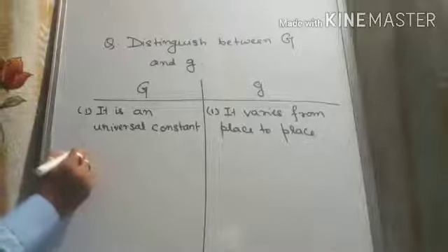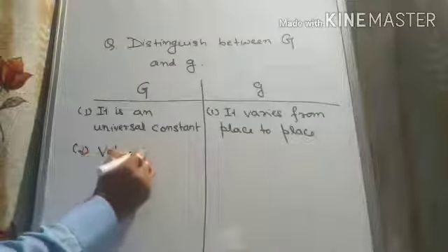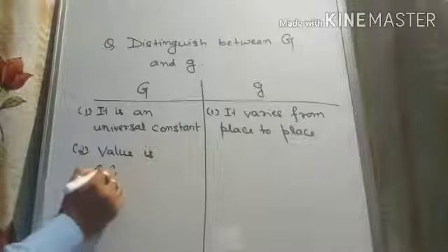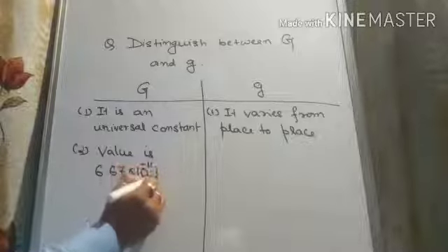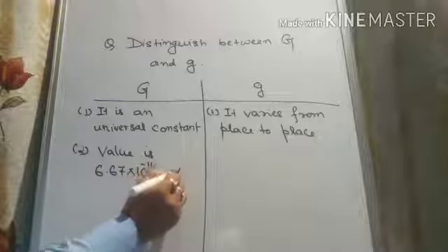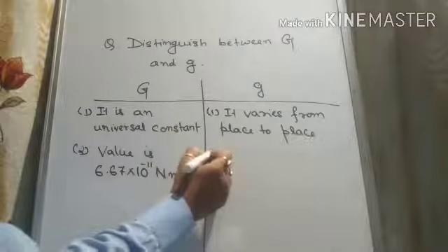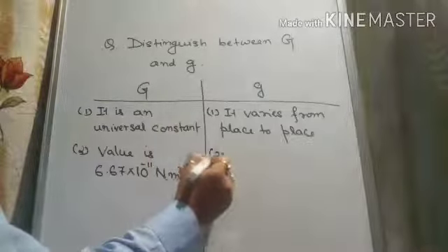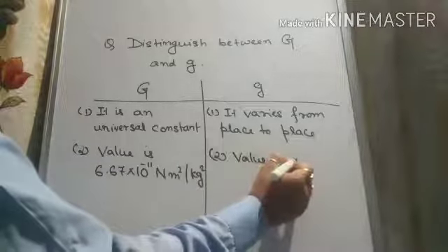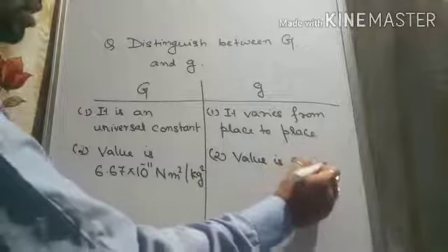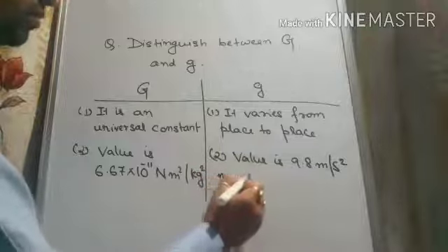Number 2, we can write the value. Value is 6.67 into 10 to the power minus 11 Newton meter square per kg square. For small g, we can write value is 9.8 meter per second square near Earth's surface.